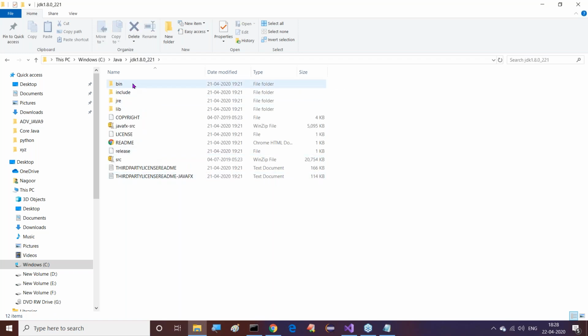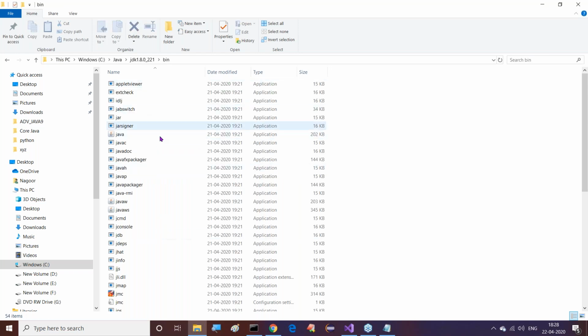Inside this JDK, if you open this bin, all the Java commands are here. In C:\Java\JDK 1.8.0_221\bin, all JDK commands exist. Observe this clearly. Java is available.